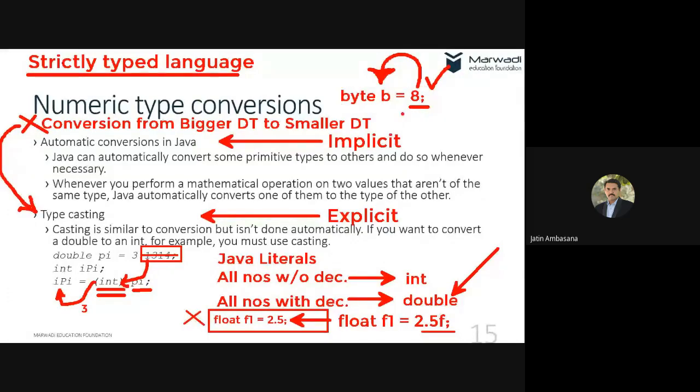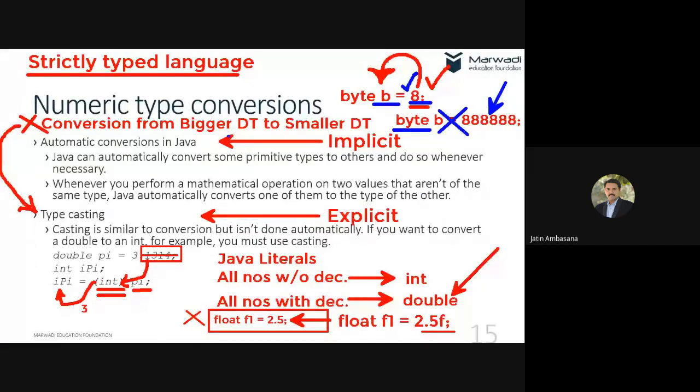If you try byte b is equal to 88888, this will not work and will not execute, because this value is much bigger than the range of the byte data type. Even though it is an integer, it will not work, and even though 8 is an integer, this will work because it is in the range of this byte variable. Understand?